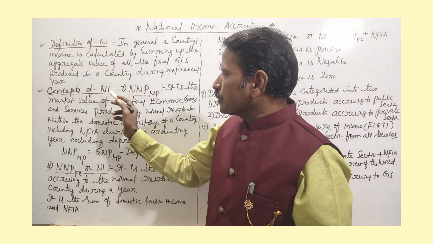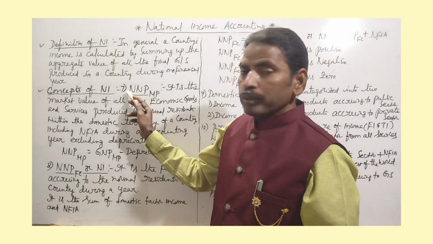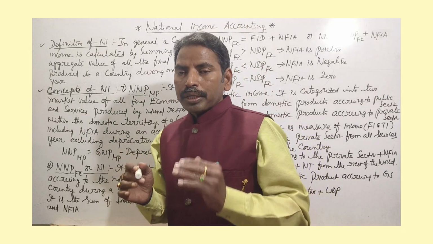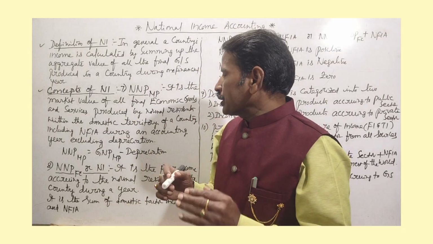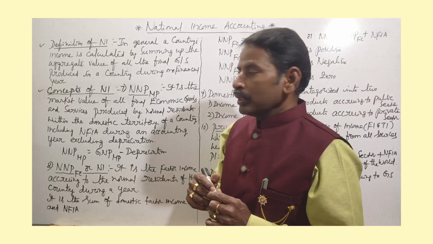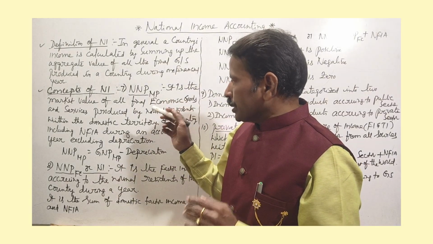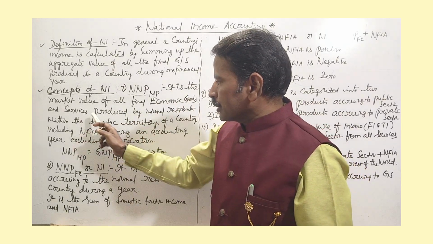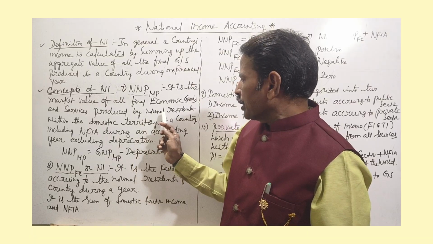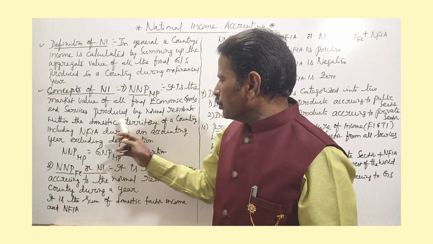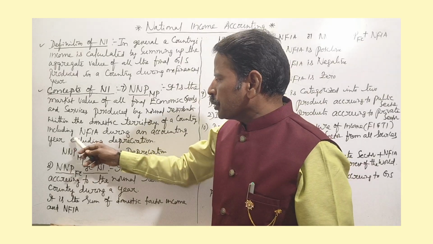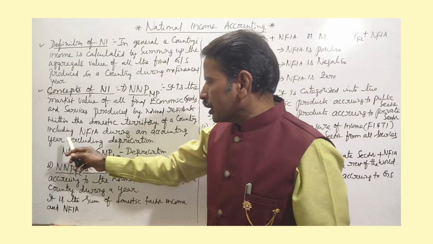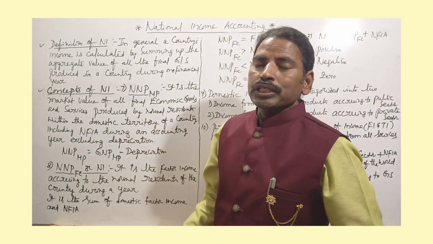Next, concepts of national income. Point number 7, NNP market price. NNP market price means net national product at market price. It is the market value of all final economic goods and services produced by normal residents within the domestic territory of a country, including net factor income from abroad during an accounting year, excluding depreciation.